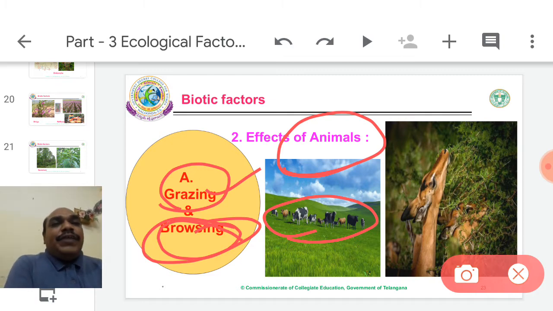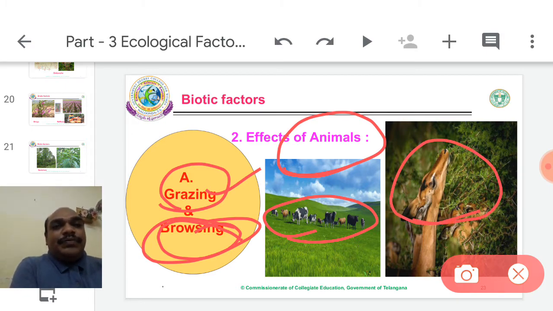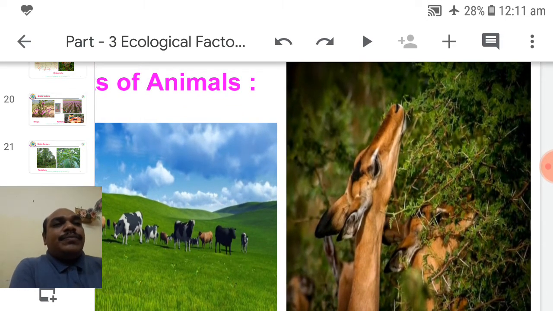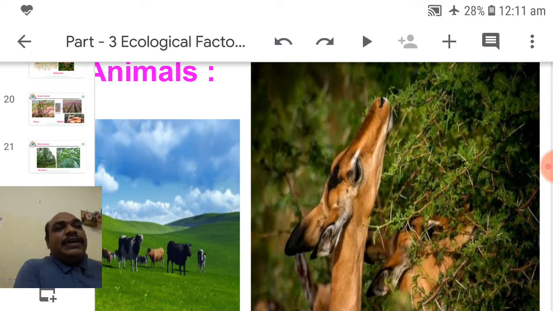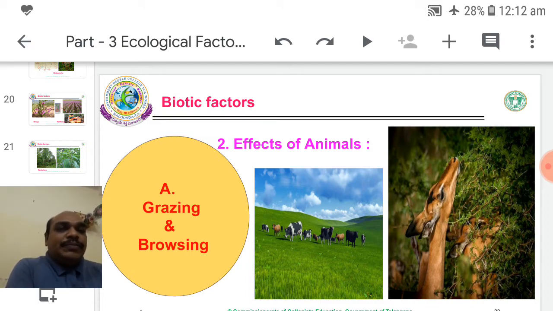Browsing means leaf feeders. They eat leaves. Examples: deer, elephants, giraffes, goats. These always eat only leaves. So you observe here, these are deer. Deer are eating leaves over the stems. Excess grazing and excess browsing both lead to deforestation. So overgrazing and overbrowsing lead to deforestation.